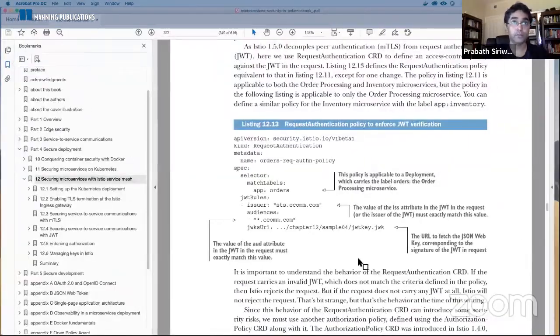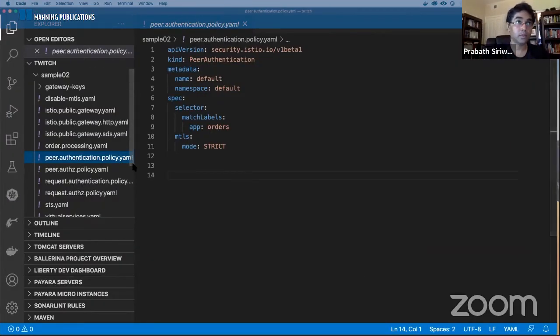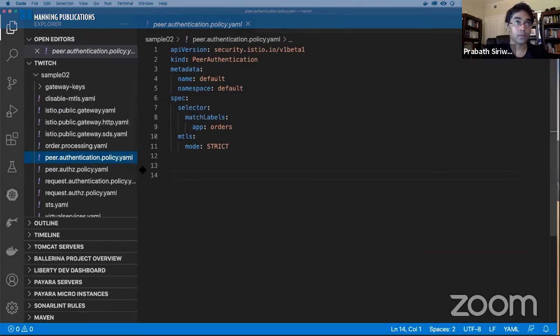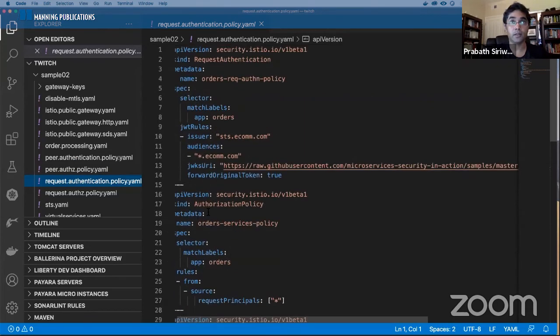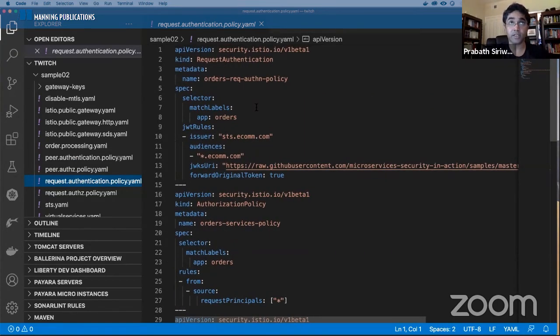You go here. Request authentication policy. This says the kind is request authentication, and this is applicable to the orders microservice. You need to bring a JWT to access the service, and the issuer of the JWT must be sts.ecom.com.